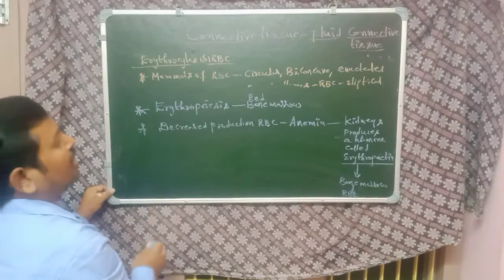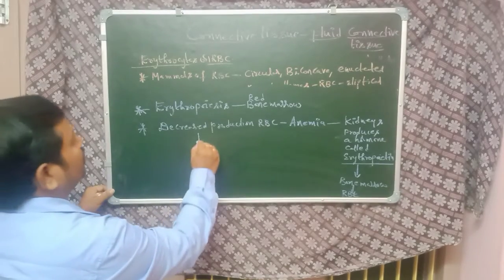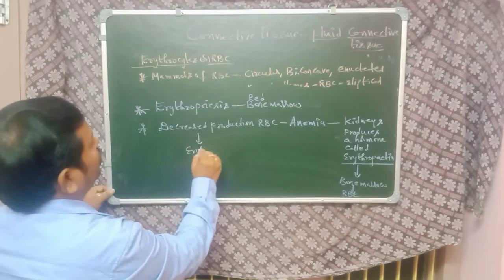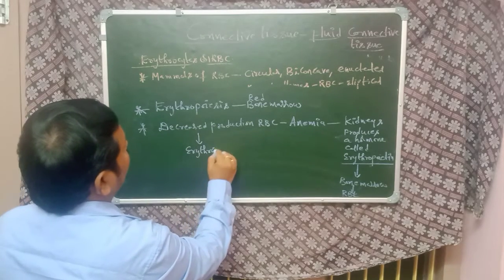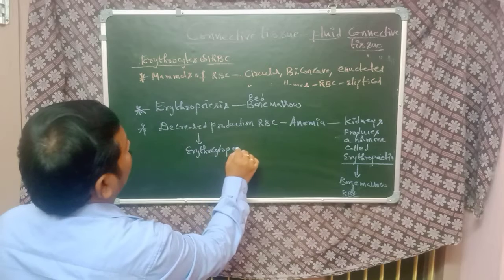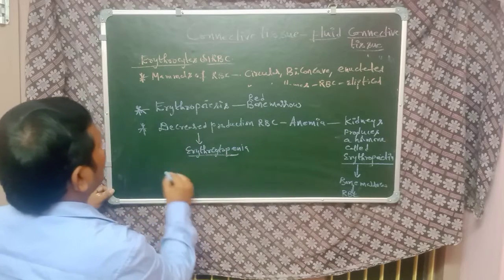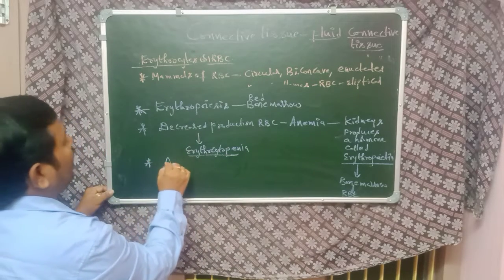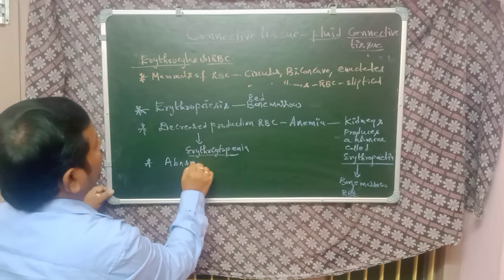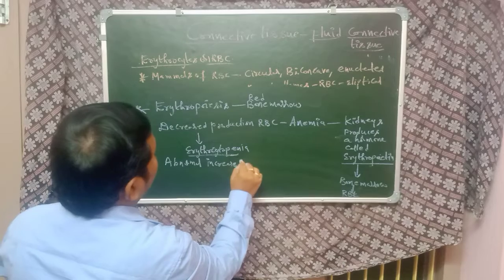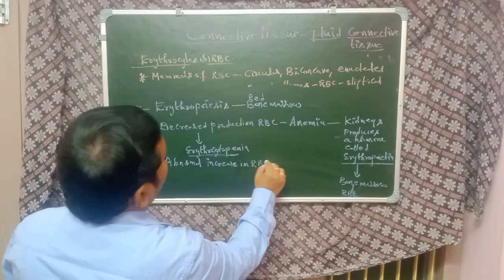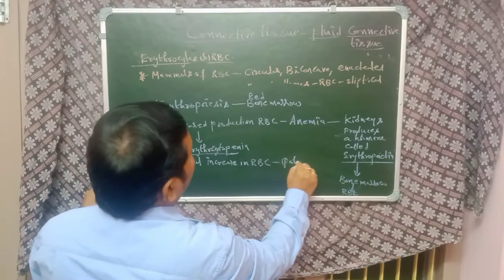So the decreased number of RBCs we can also call erythrocytopenia. Next, the abnormal increase in RBC is also known as polycythemia.